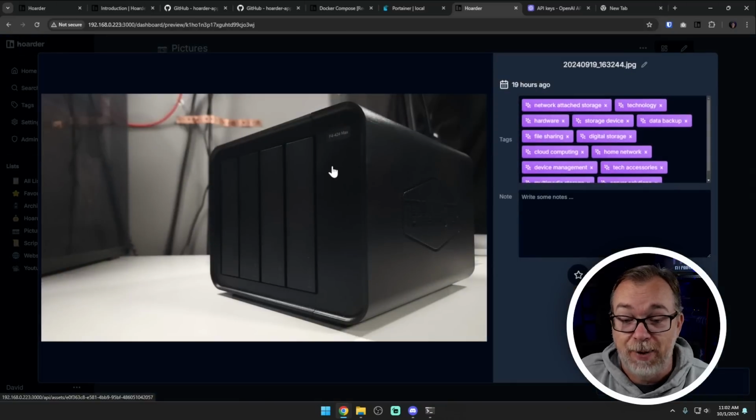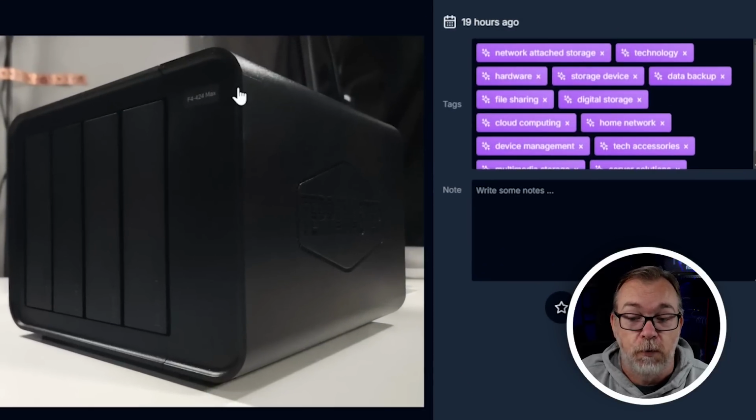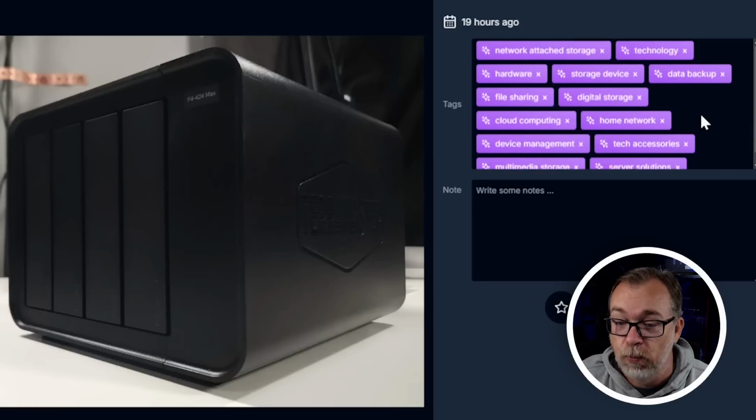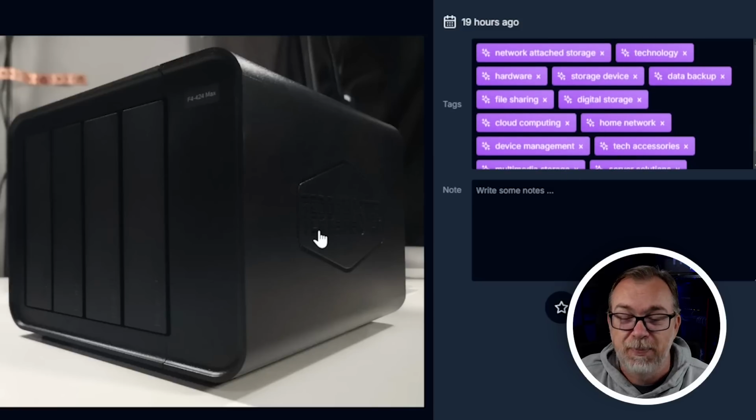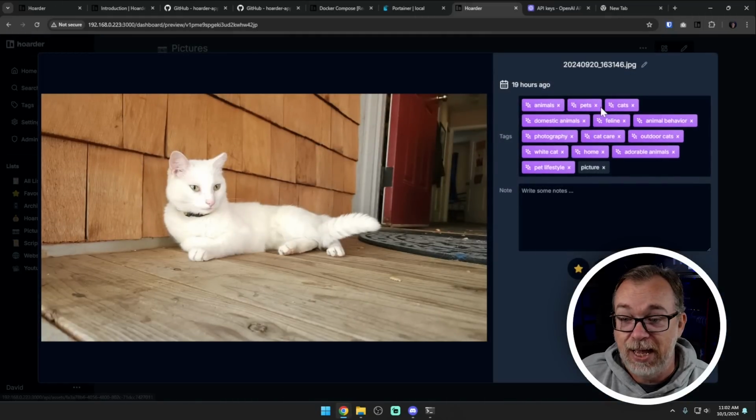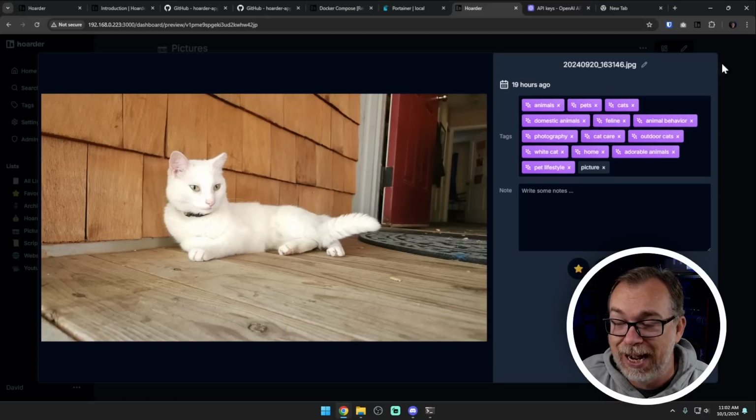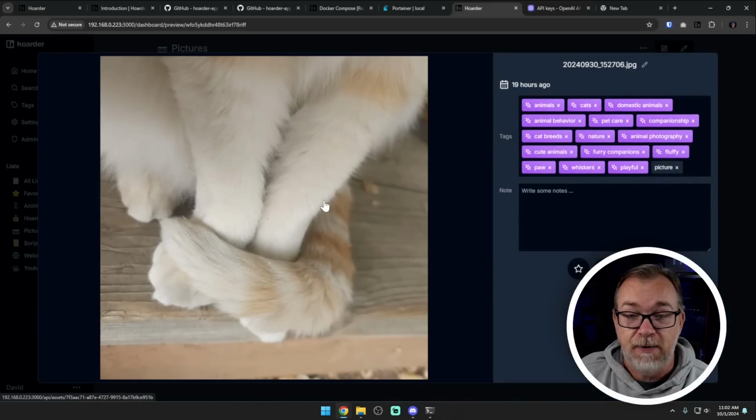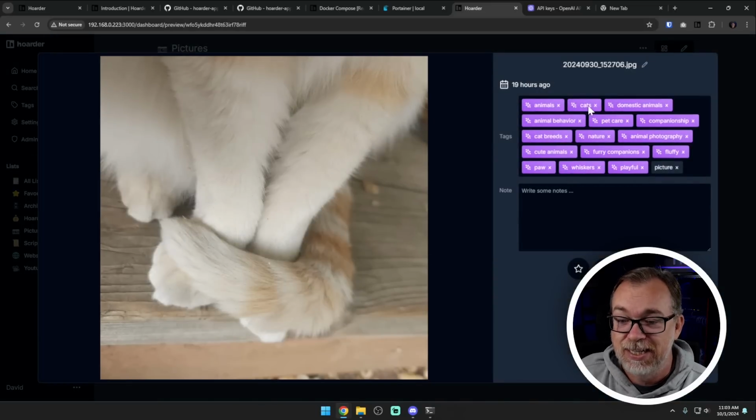Then I added a TerraMaster device, and you can read F4 424 Max, but that didn't actually show up over here anywhere. Neither did TerraMaster, because again, that is hard to read, but it did recognize it as a network attached storage device. So I thought that was pretty cool. I really dig that. A couple of cat pictures: again, it recognized animals, pets, cats, feline, cat care, outdoor cats. Same thing with another one, and it gave cats, cat breeds, furry companions, animals. So it's doing a really good job of identifying what's going on in pictures. I really do appreciate some of that.